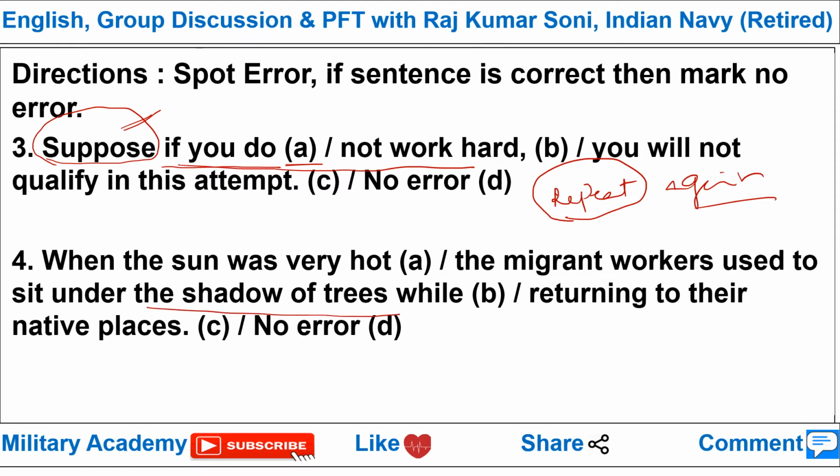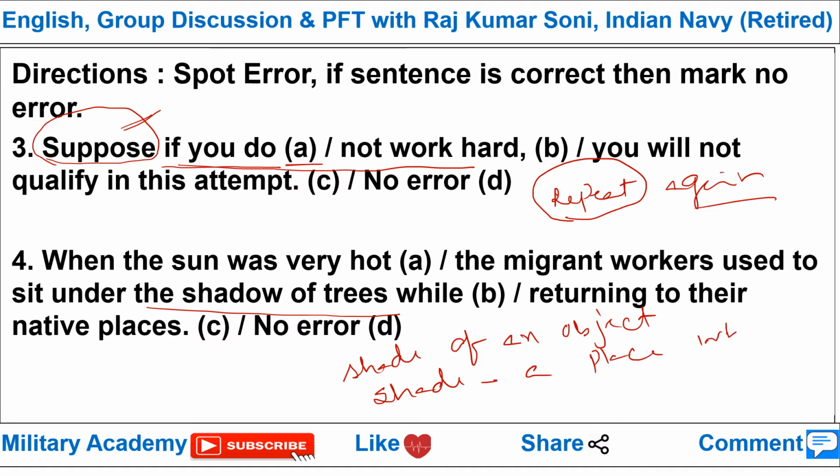Viewers, here you need to understand that shadow means the shade of a distinct object. But what we need here is shade. Shade means a place which is sheltered from sun, rain, etc. So what we need here is shade, not shadow.